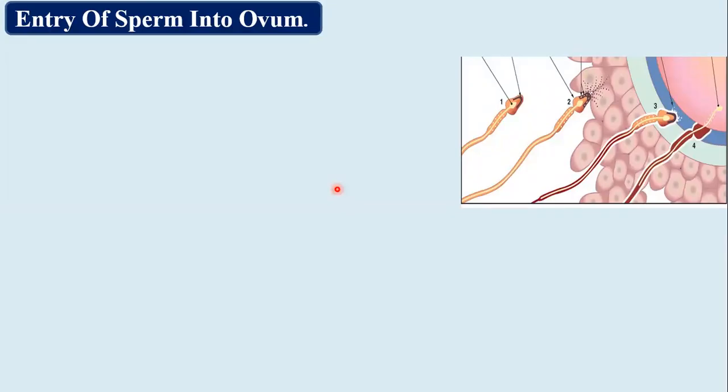And then there is a delivery of semen forcefully in the form of a jet. This jet will be responsible for delivering sperms into the uterus. In case of human, the position of uterus and vagina is not in a straight line. It is making an angle of around 80 to 90 degrees.